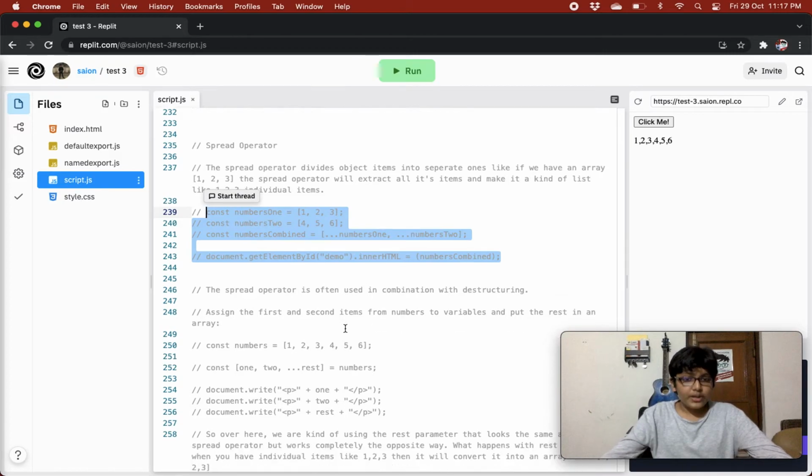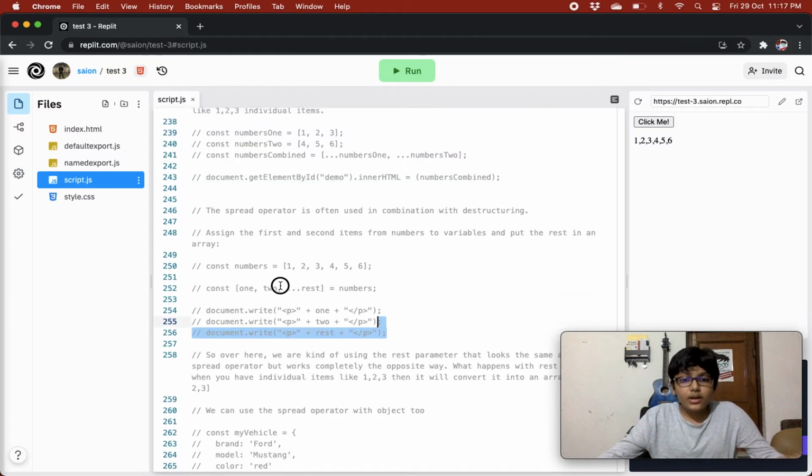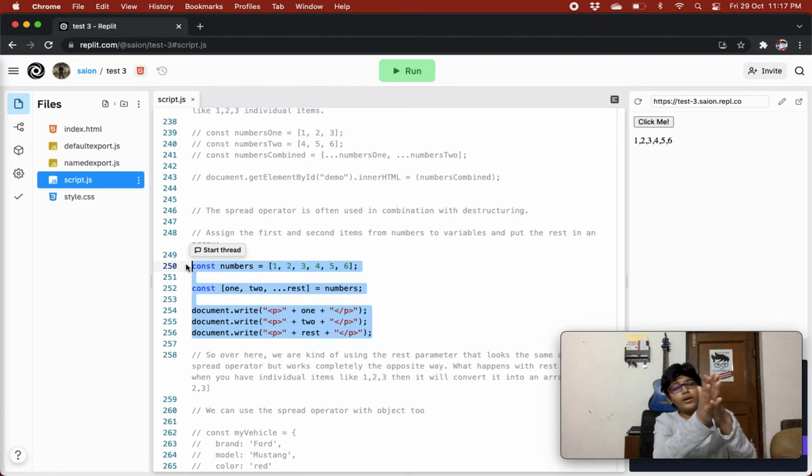Right? The spread operator is often used in combination with destructuring. So mostly you use the spread operator with destructuring, right? So assign the first and second items from numbers to variables and put the rest in an array. So over here there's a bit of confusion, right? There are two things: there's a spread operator and then there's a rest parameter, right?